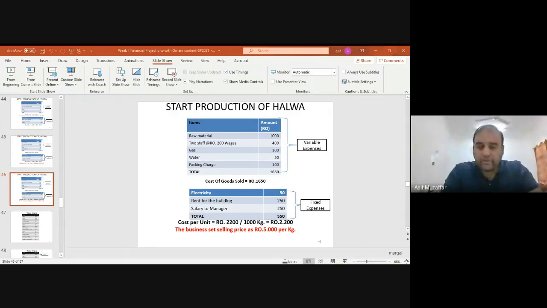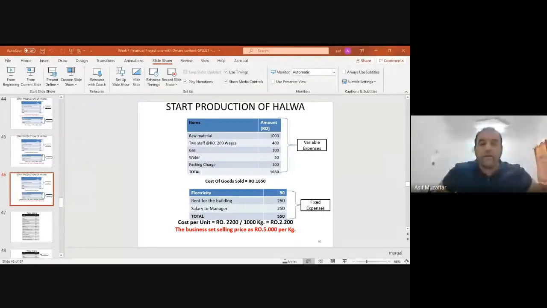Okay, remember that. So think about businesses now. Their cost is 2.2 riyal, but they are selling it for 5 riyal. Now they have to give a promotion. They will put it at 4 riyal. We will think they are giving a discount, but still they have profit. Remember that. No business will sell you their product at a loss.